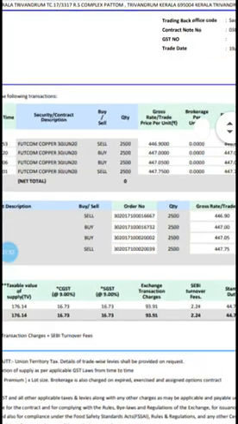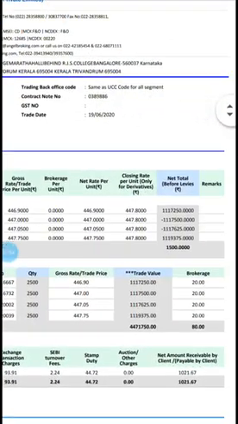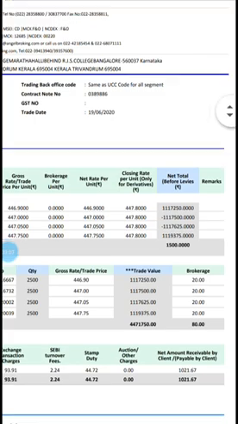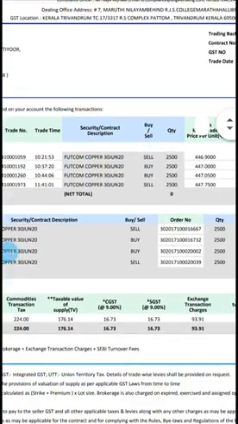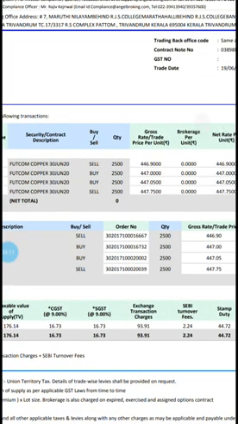They also mention the date here. This is 19th June 2020, the last Friday, when I did a copper trade. Let us see what charges they are going to apply. Here you can see I have done copper two times, buy sell, buy sell. So two times I have done it.